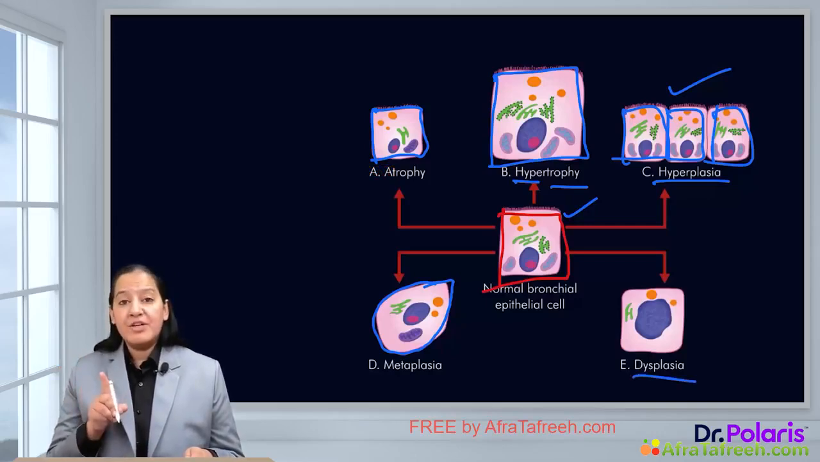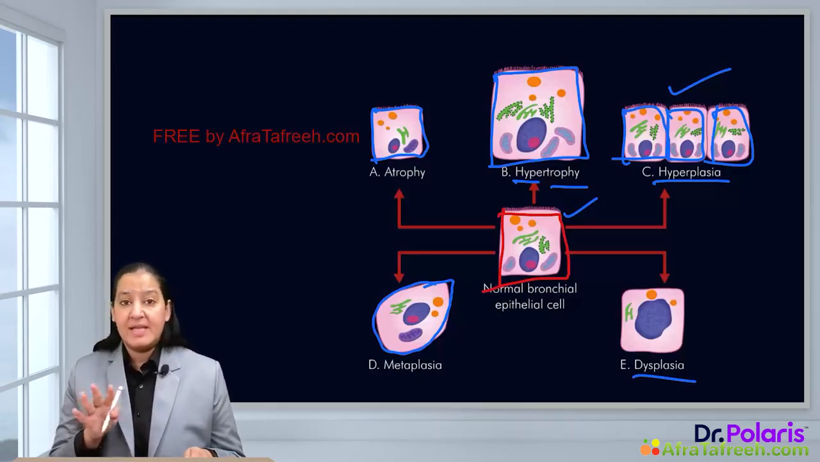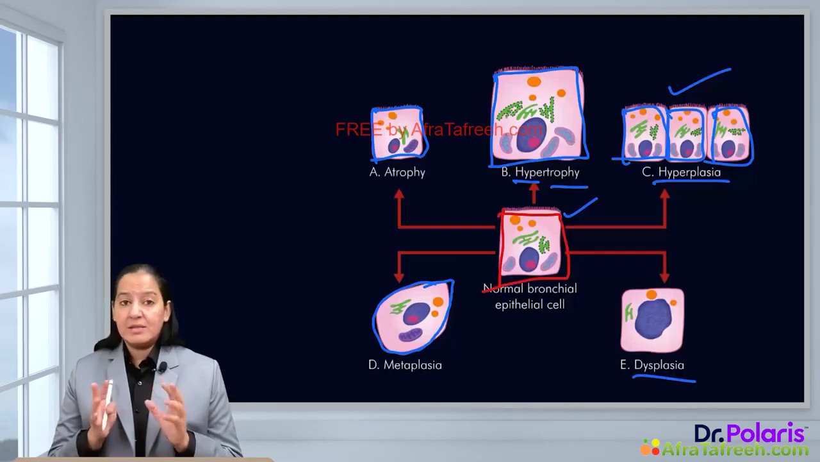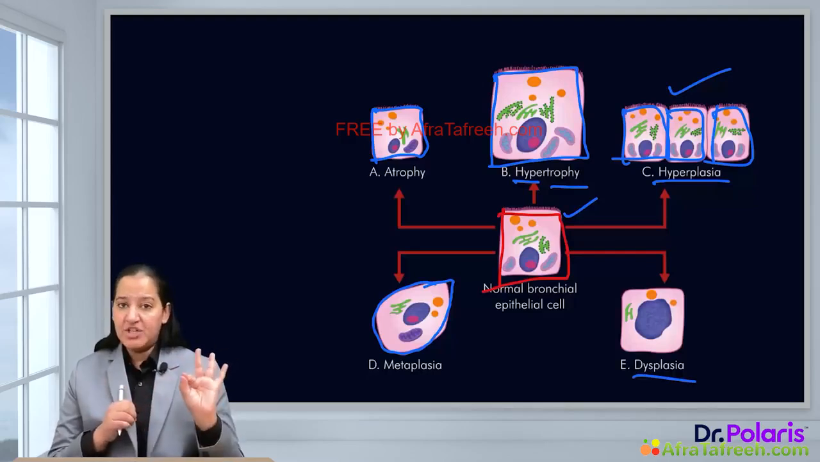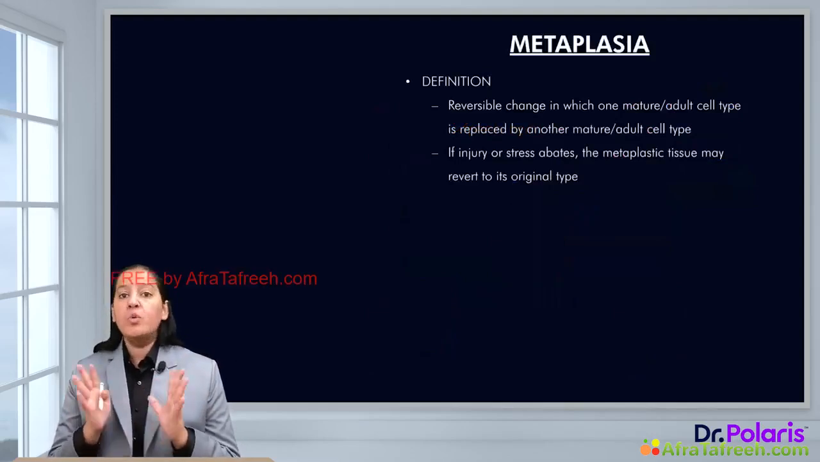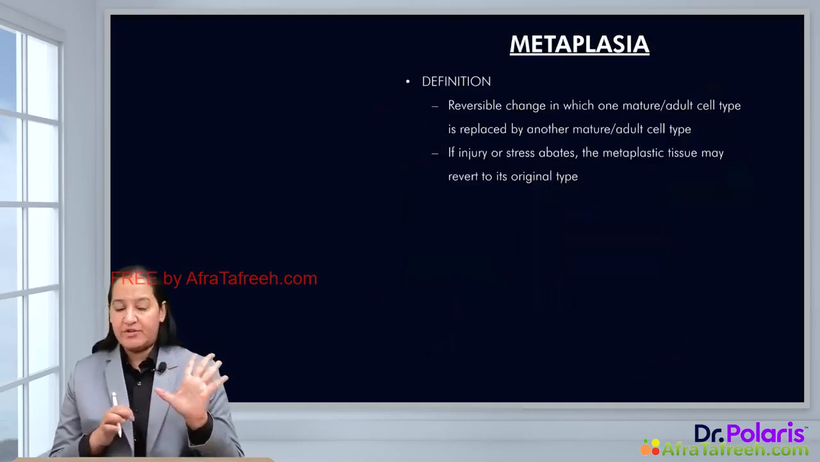The meaning of dysplasia is disordered development. D for D. It is disordered development in the cell. It is a pre-malignant condition. So, in this video, I am teaching you two of these adaptations, metaplasia and dysplasia. So, let's start with metaplasia. As I've told you, metaplasia is one of the 5 adaptations.